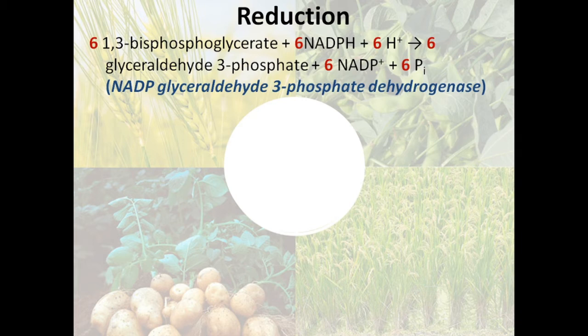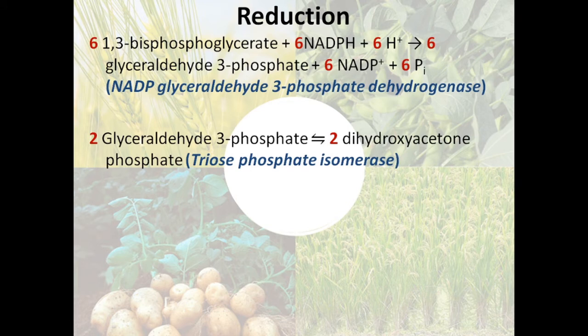So here the reaction is catalyzed by NADP glyceraldehyde 3-phosphate dehydrogenase, and this dehydrogenase converts this acidic form into the aldehyde form. Dehydrogenase means it removes hydrogen and converts it into an aldehydic form. So the first step of the reduction phase is the conversion of 1,3-bisphosphoglycerate into glyceraldehyde 3-phosphate, and NADPH is used up into NADP+.